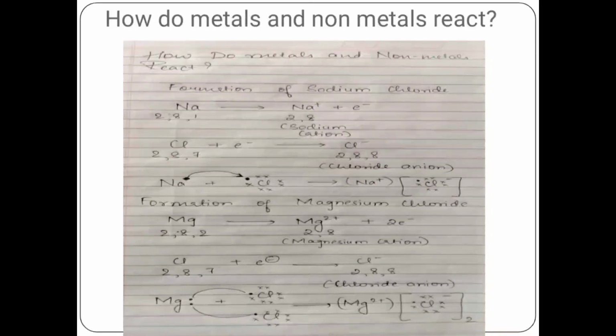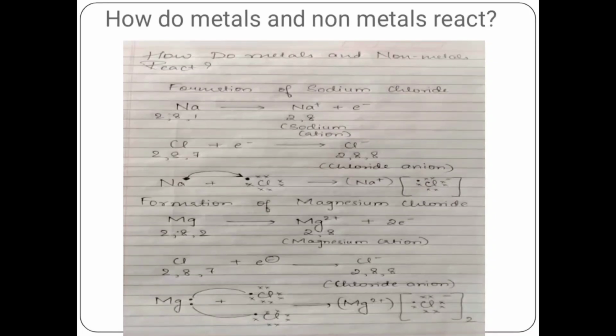Now Mg has 2 electrons in its outermost shell and it has to lose those 2 electrons so as to attain a stable octet configuration, right? So it will lose those 2 electrons and get converted into magnesium cation, that is Mg2 plus, with 8 electrons in its outermost shell. Now again the chlorine, same as above, is going to gain 1 electron and get converted into a chloride anion. Now Mg2 plus has 2 electrons to be shared, right?